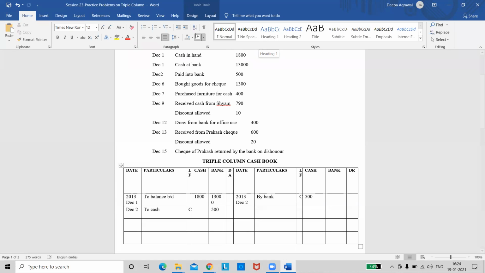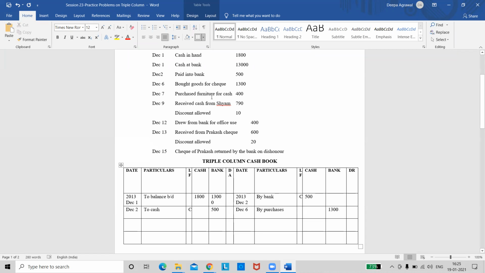Okay. So now we look at the next transaction, December 6th. Bought goods for check. So which column will this be entered? Bank column. On which side, debit or credit? Credit, because it is a payment. So I'll write the date December 6th. What do I write? By purchases. Yes, I can write by purchases or I can also write it as by goods. It's one and the same thing. And I'll enter the amount in the bank column as 1300. Right. Now move to the next transaction.